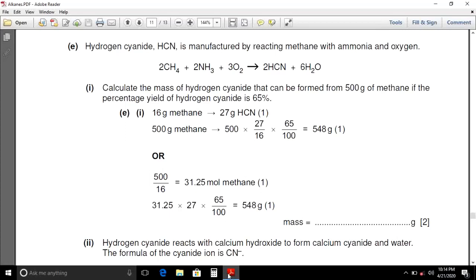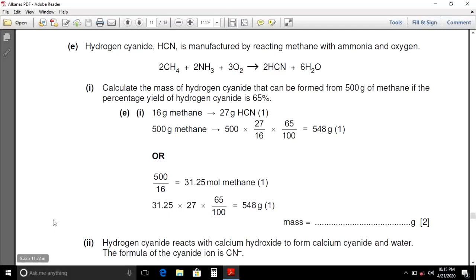We know that the theoretical mass of hydrogen cyanide is 31.25 times 27, which is equal to 843.75 grams. Percentage yield is always equal to actual mass divided by theoretical mass times 100. From here the formula is rearranged as actual mass equals percentage yield times theoretical mass over 100. We will get the answer 548 grams of hydrogen cyanide.